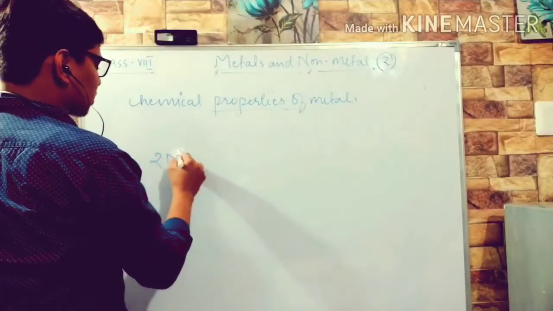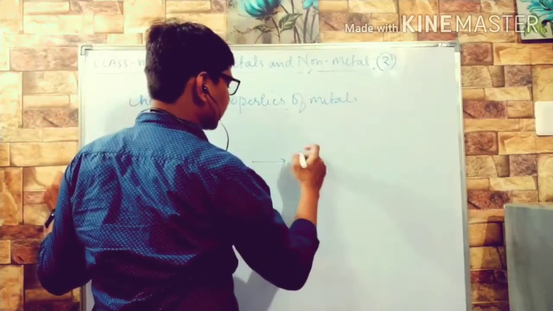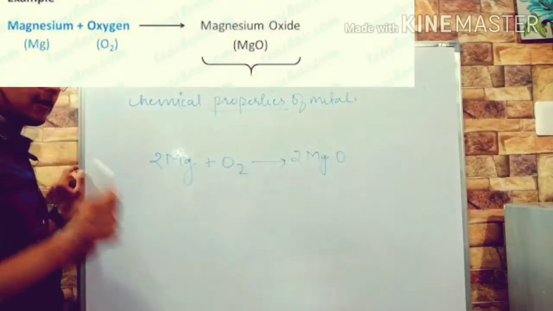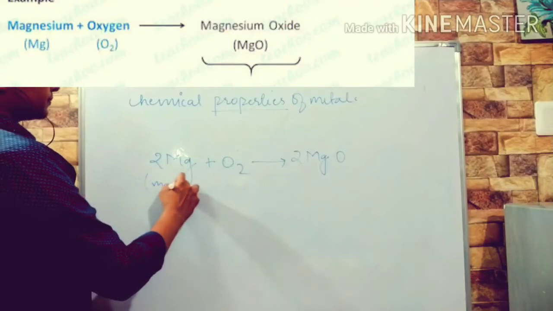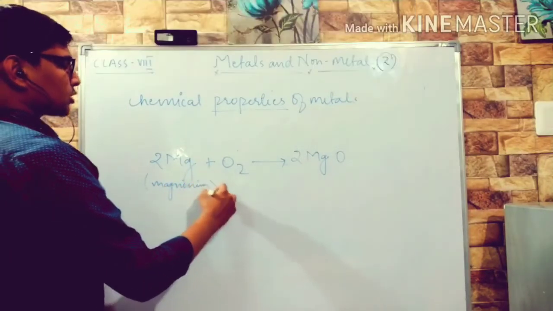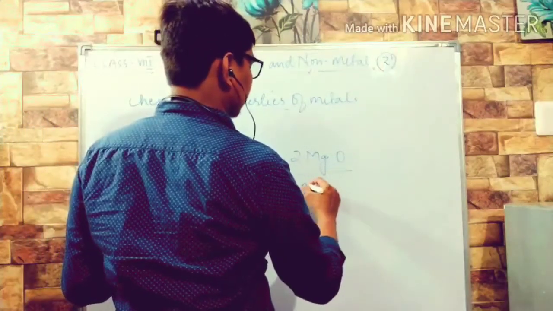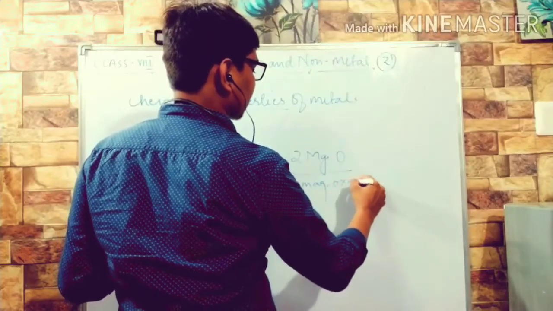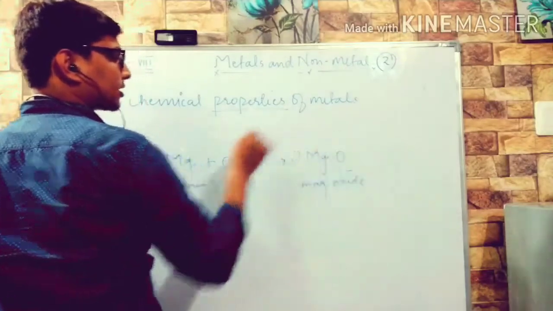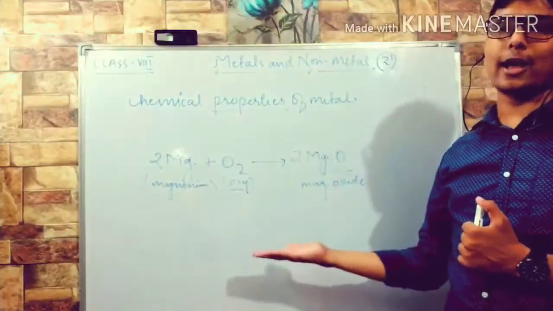When magnesium reacts with oxygen, it forms magnesium oxide. You need to write their names as well. This is magnesium, this is oxygen, and this is magnesium oxide. You have to write the full name. So what happens when a metal reacts with oxygen? It forms oxides. This is a metal oxide. If it is not much visible, you can see this reaction as well.